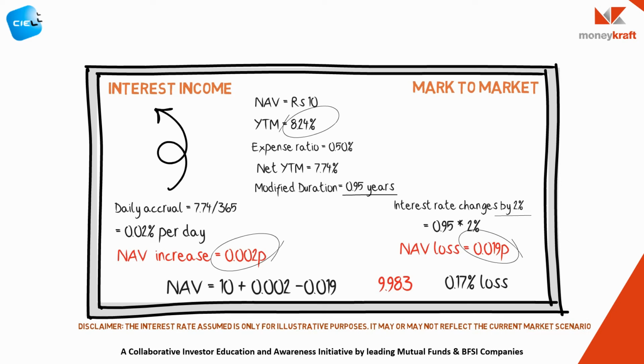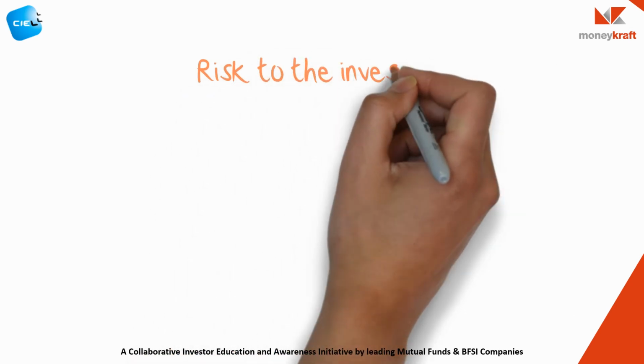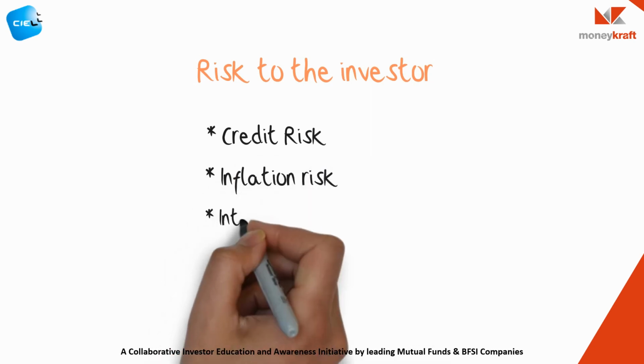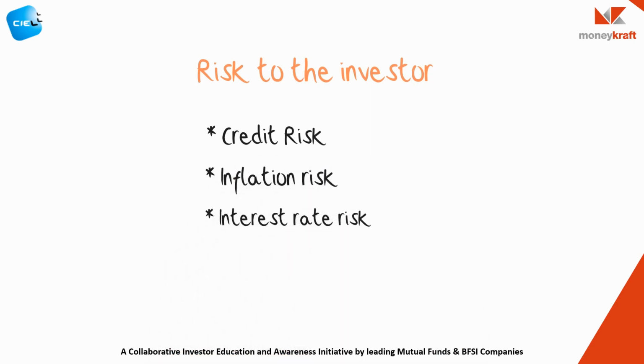Losses happen for the investor due to changes in price. Fall in prices of bonds factor in credit rating downgrades, shifts in market interest rates, and changes in inflation. Hence, the risk to the investor depends on three main factors: credit risk, inflation risk, and interest rate risk. In this case, due to the sharp rise in interest rates, the fall in NAV was quite steep compared to its daily accrual, hence the return for the fund turned negative.